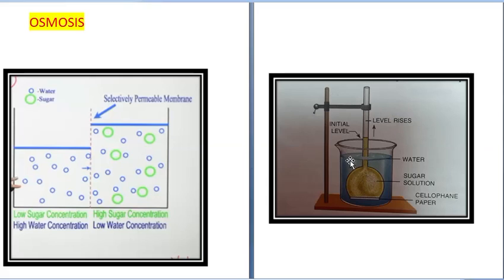In the same time duration, in the first setup the level of water in the thistle funnel will rise, but in the control setup, where pure water was in the thistle funnel, the water level will not rise. Why? Because the concentration outside and inside the thistle funnel was the same, so there was no movement of water molecules. Water molecules will only move if there is a higher and lower concentration gradient.